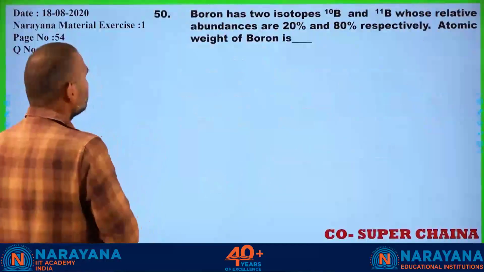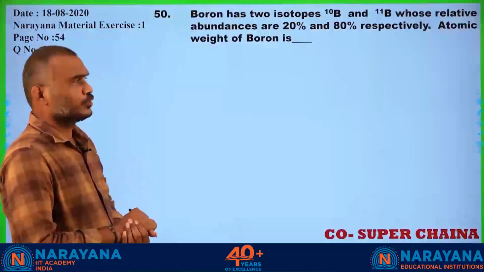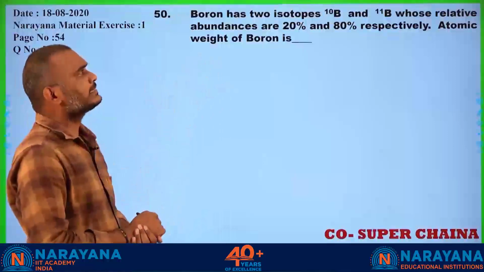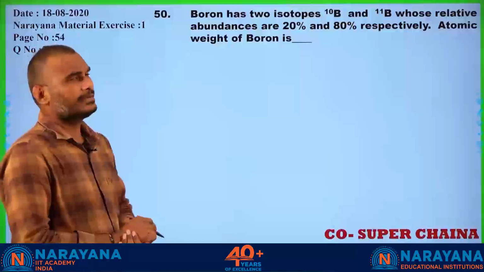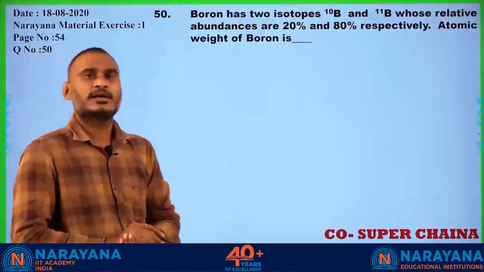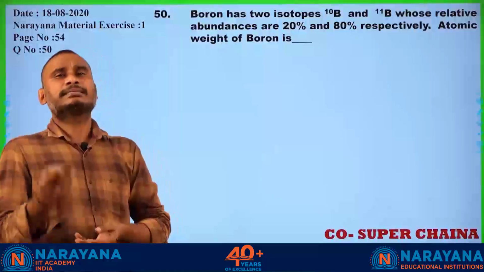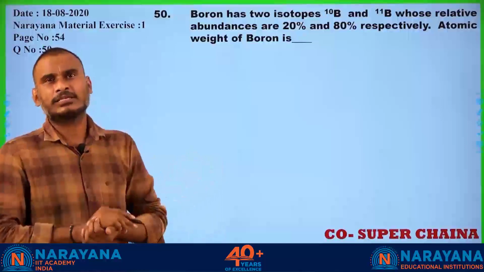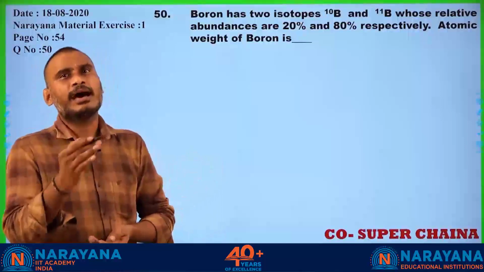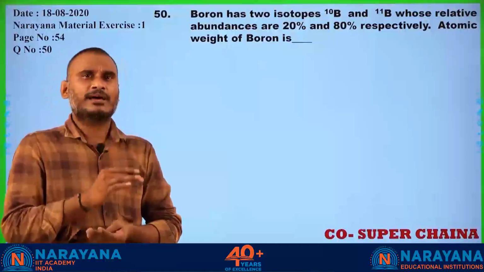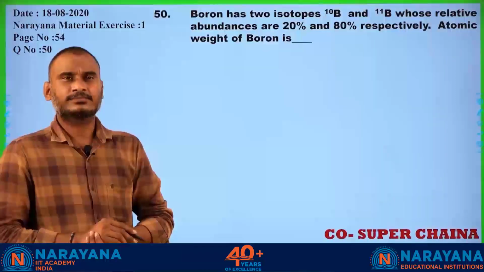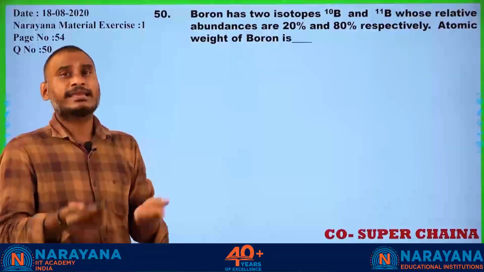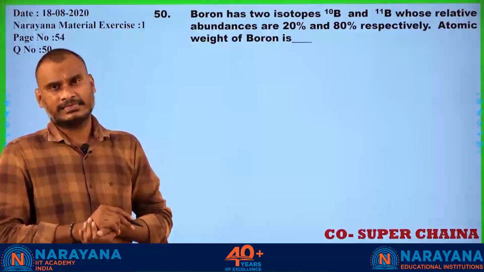Boron has 2 isotopes, B10 and B11, whose relative abundances are 20% and 80% respectively. Find the atomic weight of boron. Yes, students. Most elements in nature exist as more than one isotope. Whenever isotopes are present for an element, instead of using atomic weight, we use average atomic weight. We are calculating average atomic weight.